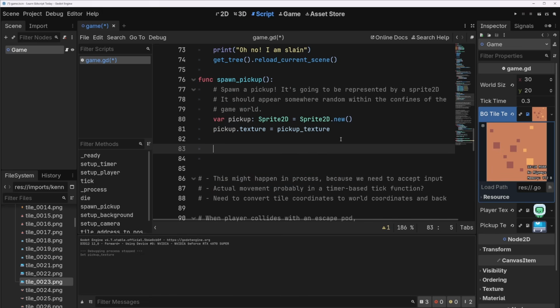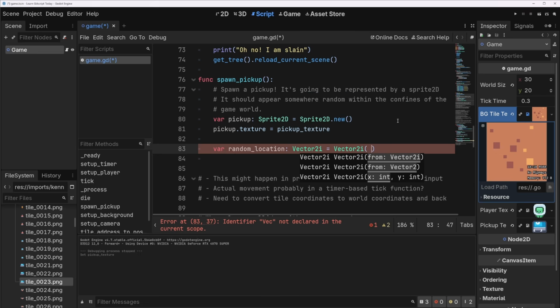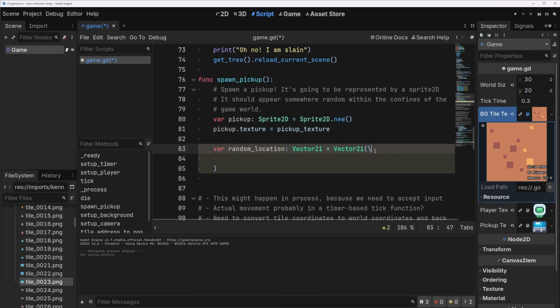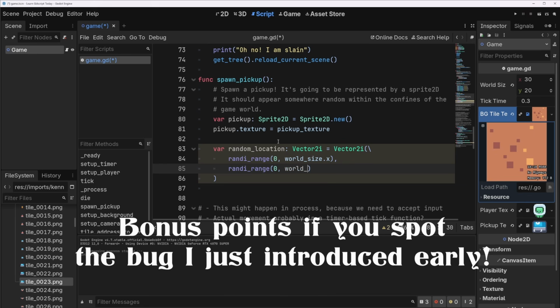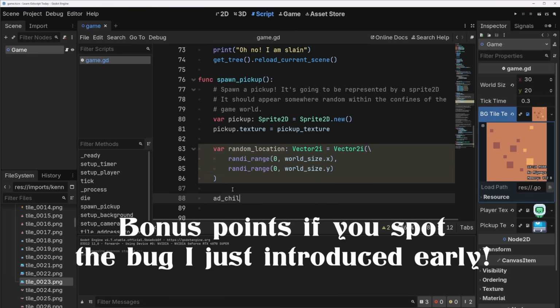And then we need to choose a random place to drop this. So let's do that. So var random_location is going to be a Vector2i. Again, we want to generate an address for this, not a position. And then it's going to equal Vector2i. And then in here, generate two numbers. So randi_range 0 and world_size.x. And then randi_range 0 and world_size.y. We're going to add_child(pickup).